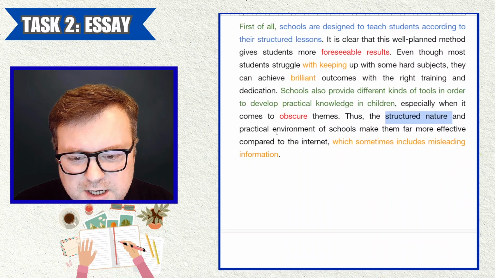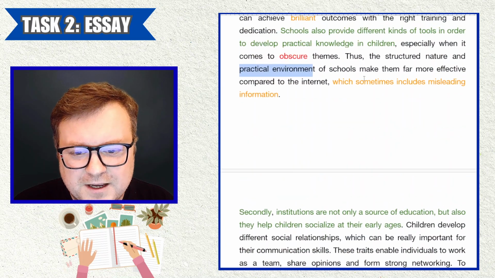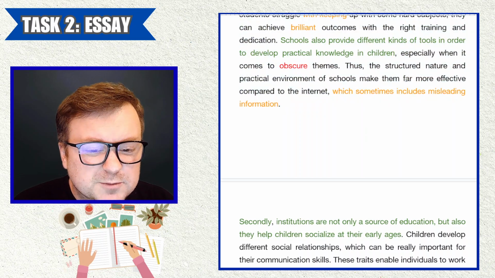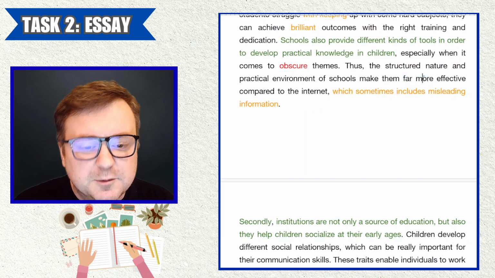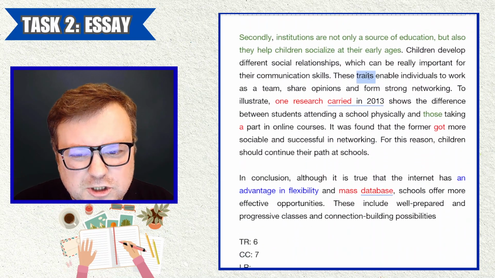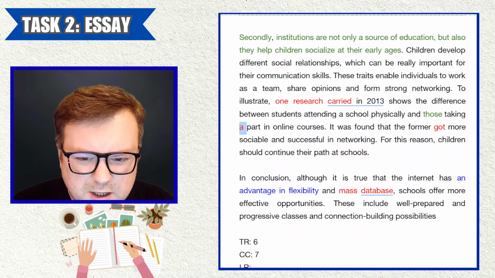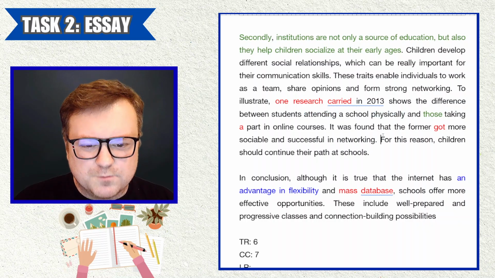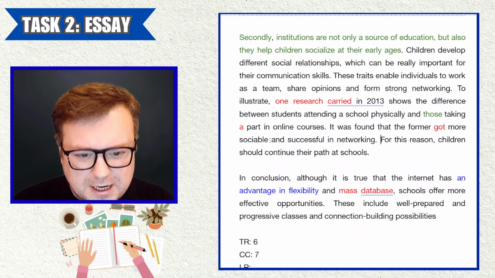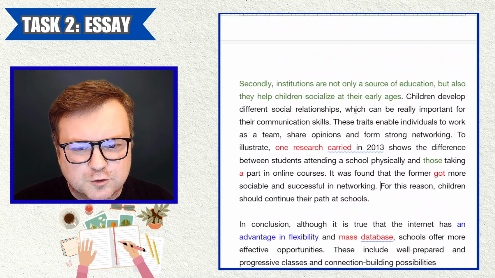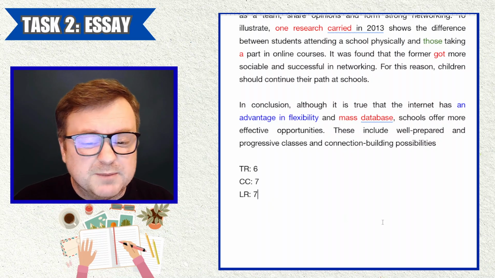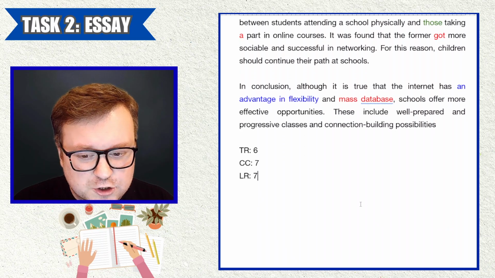The structured nature, practical environment, far more effective, maybe significantly more or substantially more might look more academic, but okay. Traits isn't quite the right word, but communication skills, take part in, small mistake with the article, but okay. Attending school physically. So yeah, a lot of very, very strong vocab. Just the inaccuracy of quite a few vocabulary items pulls you down to a 7. You might have potential to get an 8 in lexical resource, but for me, it's closer to a 7.